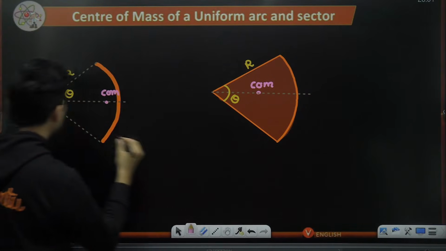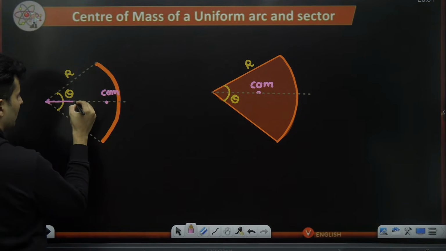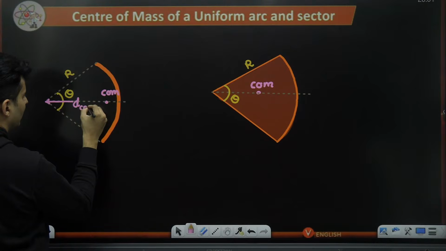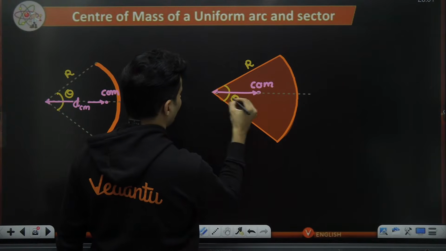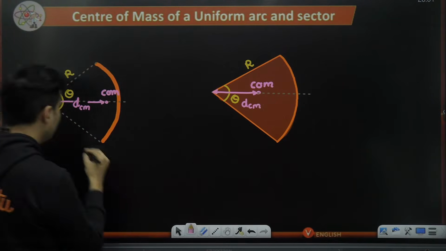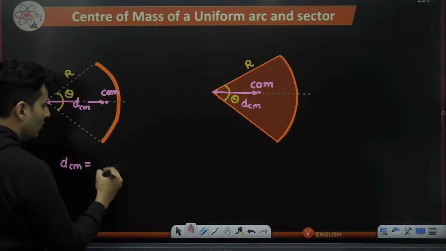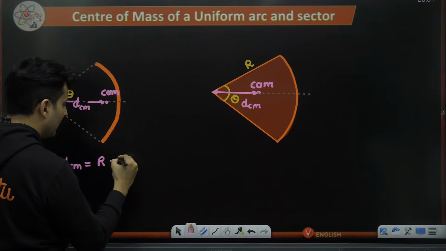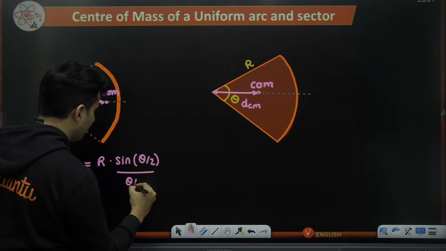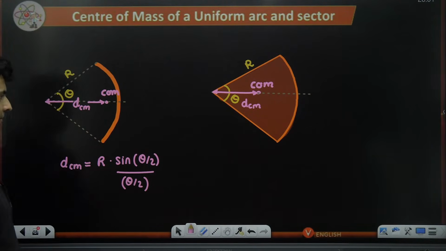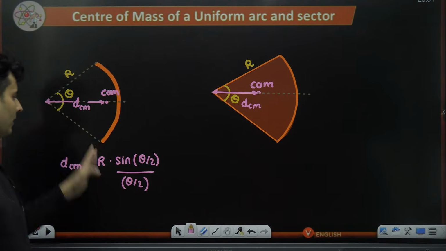Then the distance where the center of mass is located, this distance of center of mass, in this case, is given by, you take the radius multiplied by sine of theta by 2 and then again divided by theta by 2. That's it. That's the answer. Sine of entire angle theta, sine theta by 2 and the entire angle theta by 2.